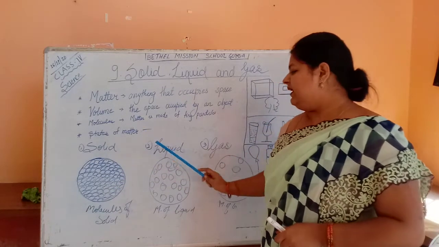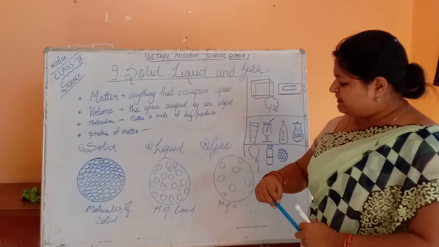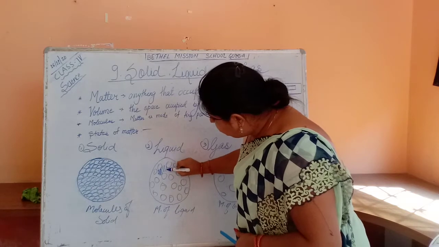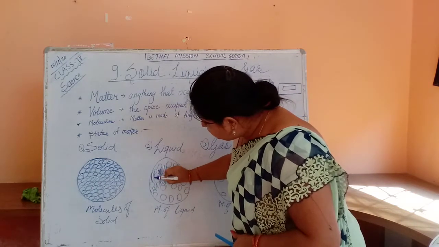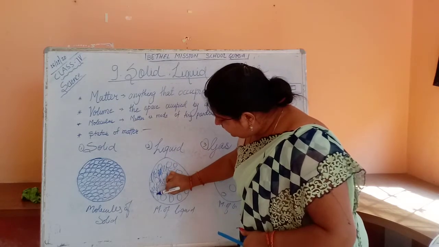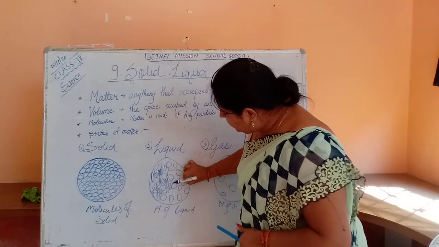Okay. Next is liquid. In the molecules of a liquid, you can see some space here. You can see some space between these molecules. These are the molecules of the liquid.